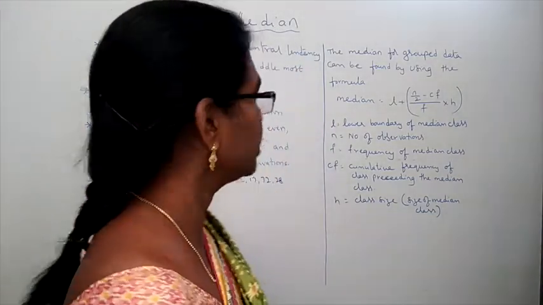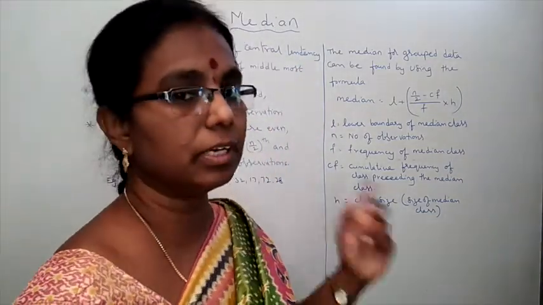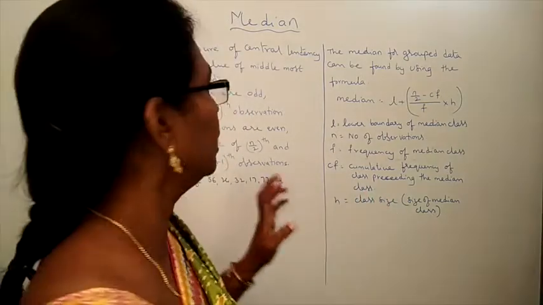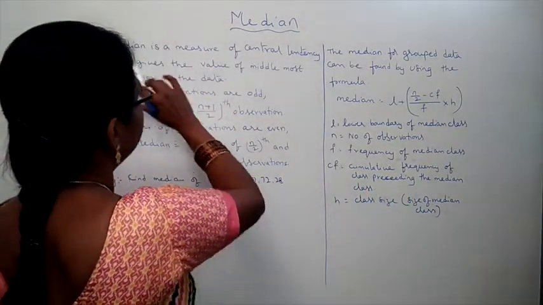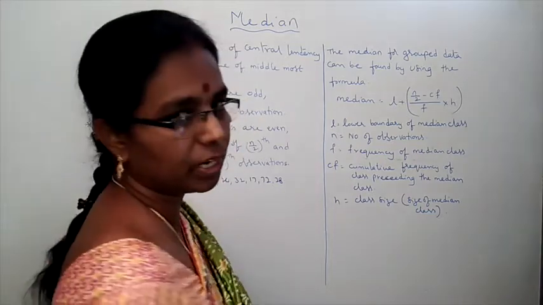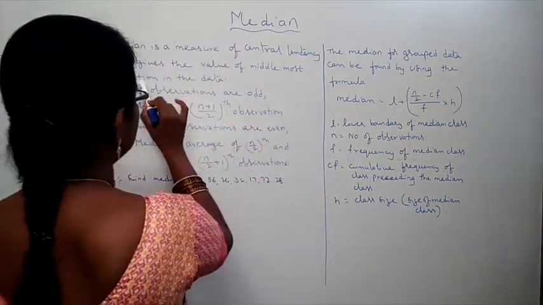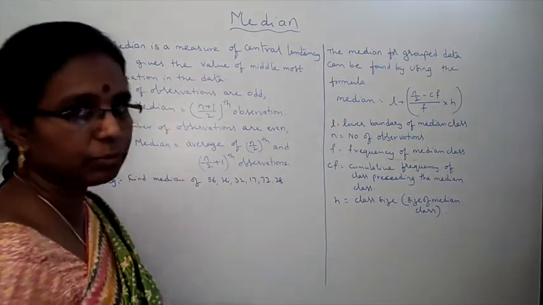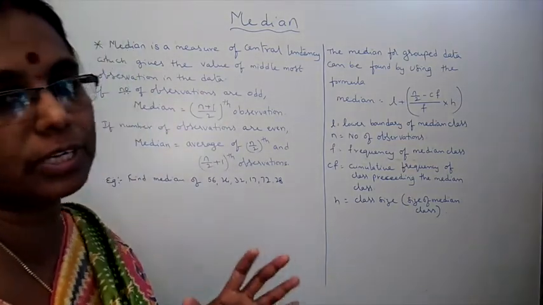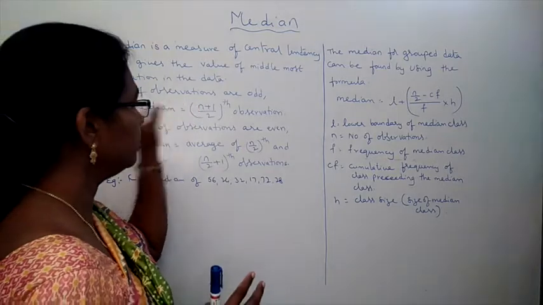Then the third measure of central tendency, median. First we learnt mean, second mode, now median. What is median? Median is a measure of central tendency which gives the value of the middlemost observation in the data. In the given observations, the middlemost observation gives the value of the median.